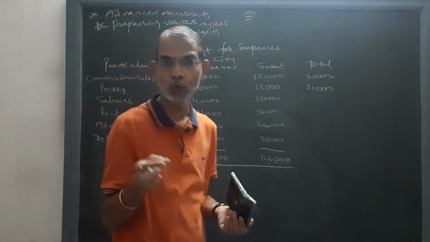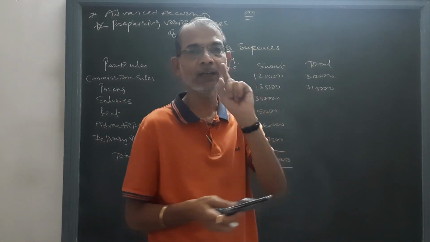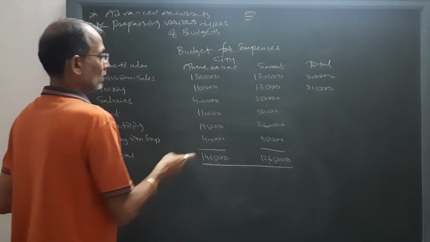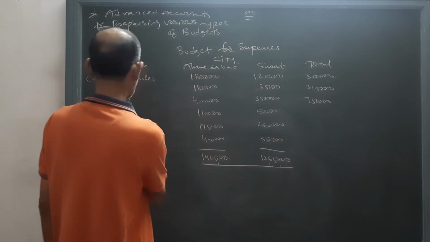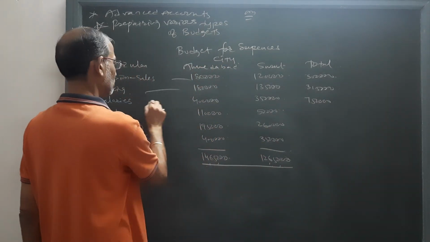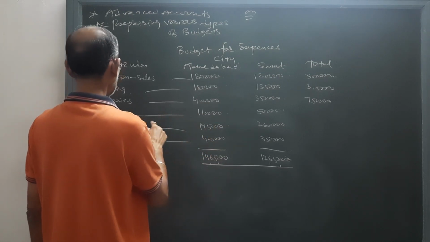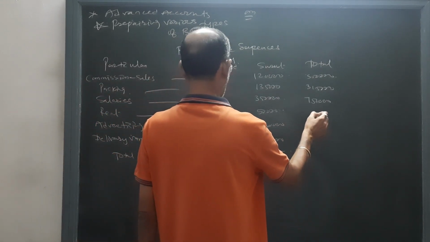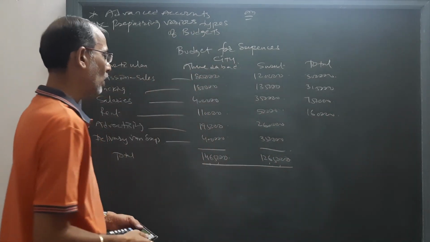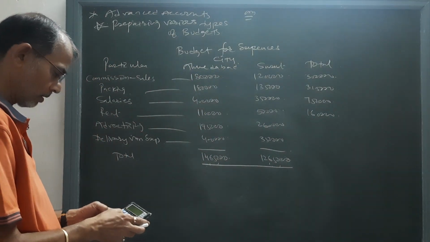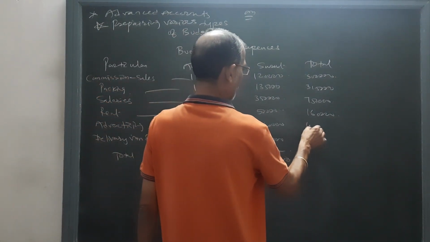If we want to know the figure of the expense of packing for both the cities, that is 3 lakh 15,000. This will be 750 for salaries, and then the expense of rent, that is 110 plus 50, so 160, 195 plus 260, that will be 455.